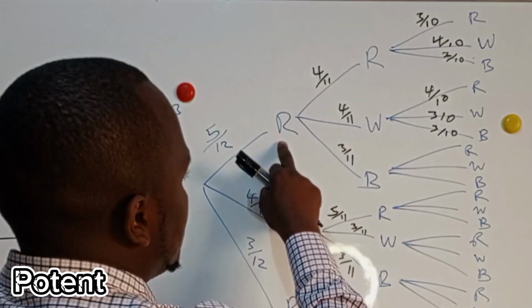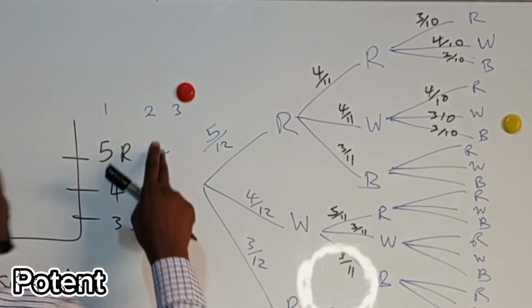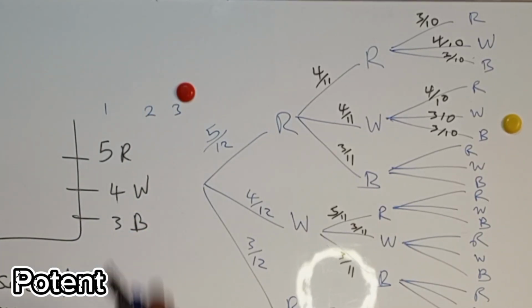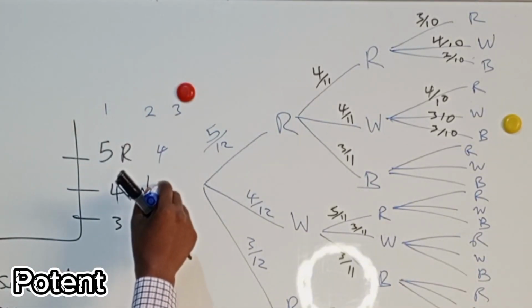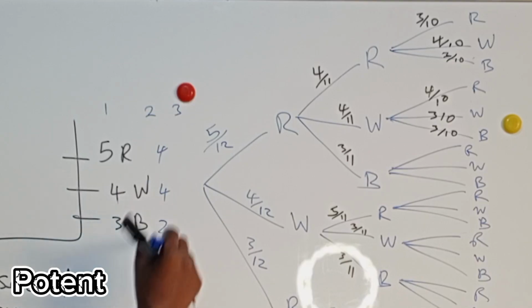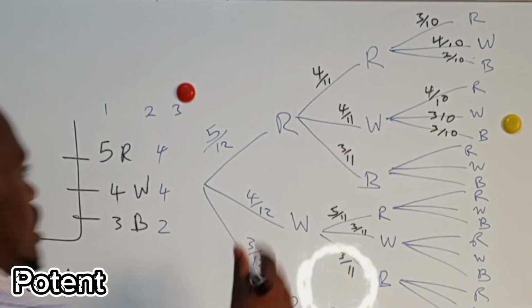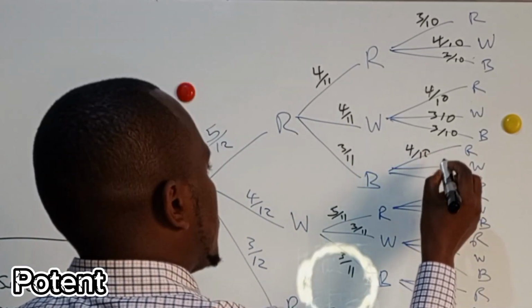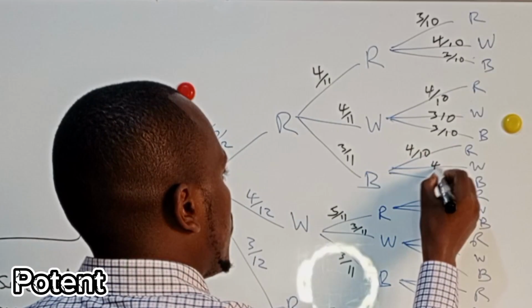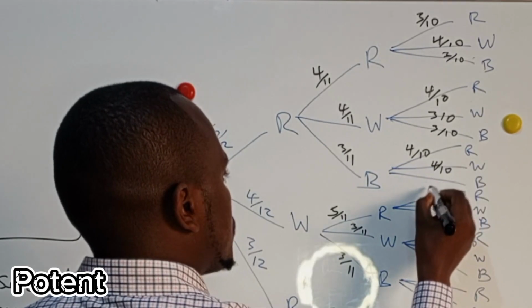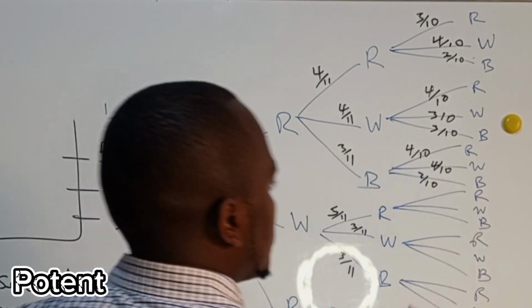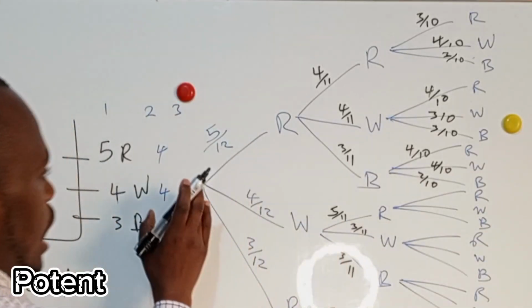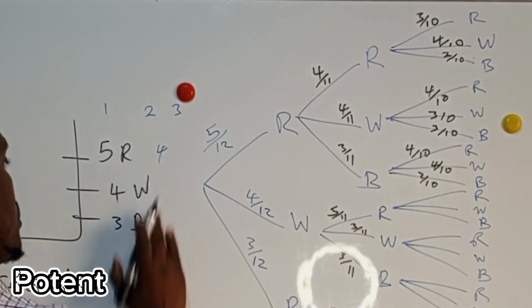Suppose you had taken a red and a blue. So you had taken red, now they are 4. These are still 4, but these ones are 2. So what's the probability of getting a red? It is 4/10, 4/10 and 2/10.